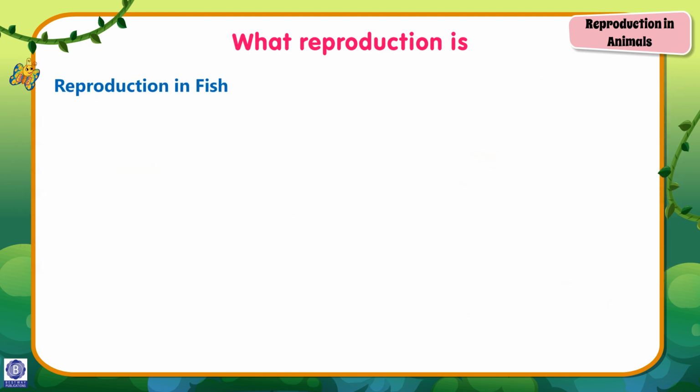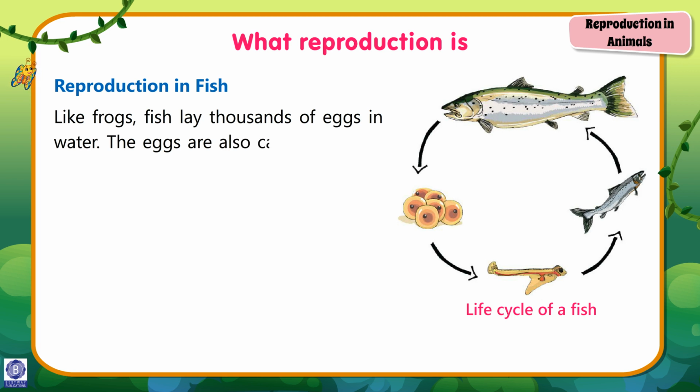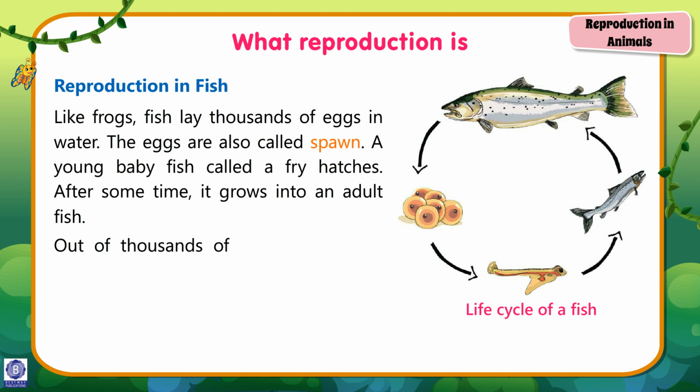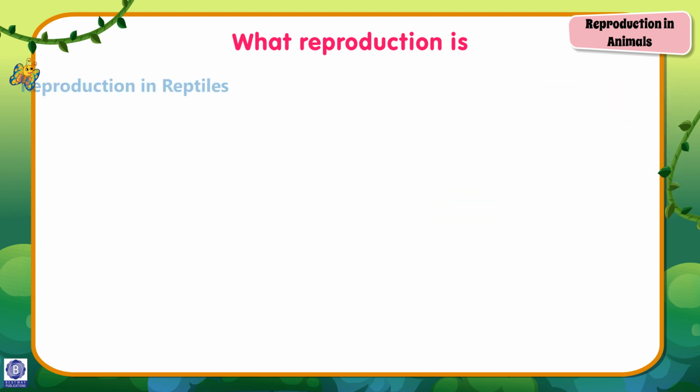Reproduction in fish. Like frogs, fish lay thousands of eggs in water. The eggs are also called spawn. A young baby fish called a fry hatches. After some time, it grows into an adult fish. Out of thousands of eggs, only a few hundreds turn into baby fish. Other eggs are eaten by big fish.